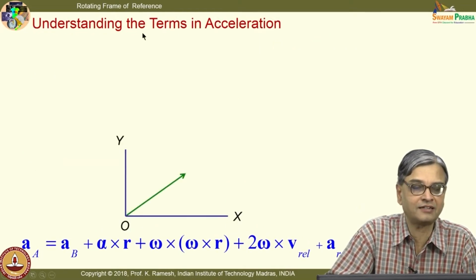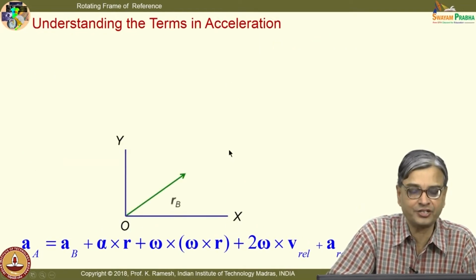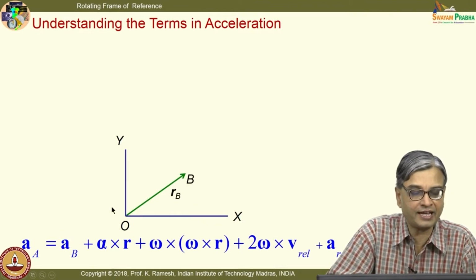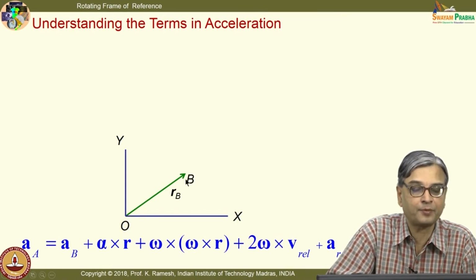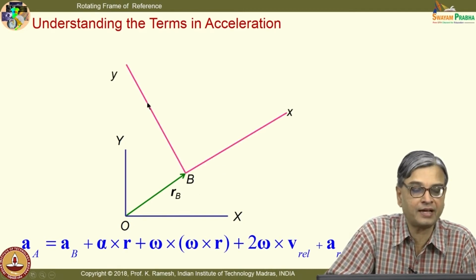So, let us understand the terms in acceleration. Here again I take a fixed frame of reference. I have the origin of the rotating frame of reference as B, which is located at a position vector R B, and then I have a rotating frame of reference attached to this.